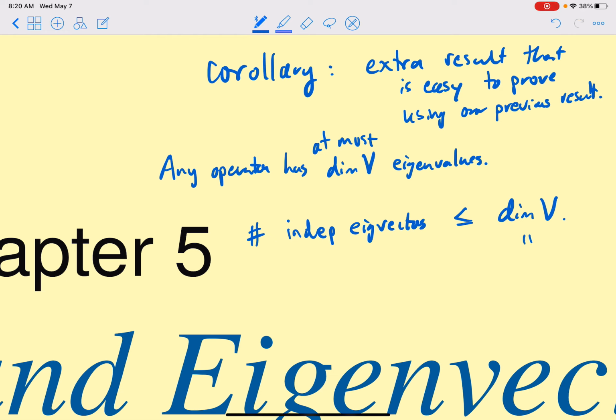Remember, the dimension is the number of vectors in a basis. And a basis spans and is independent. So the maximum number of independent vectors is the dimension.